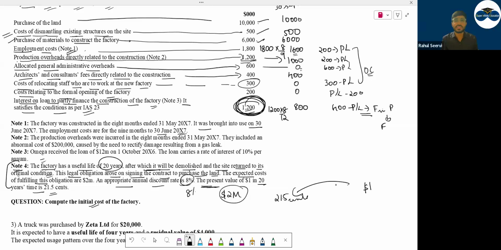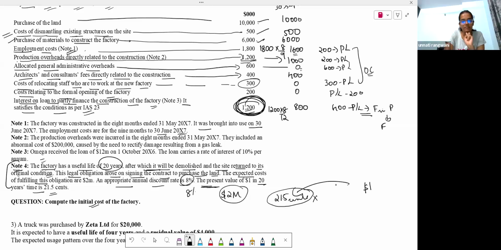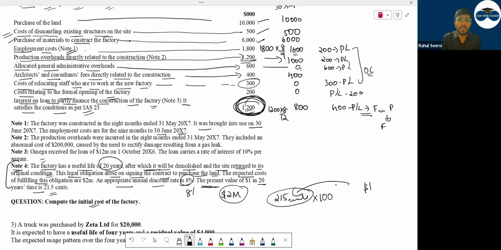Like in dollars, you have cents. So $1 is equal to 100 cents. 1 rupee is equal to 100 paisa. Same way. Now, if I want to convert this into dollar, what will I do? We'll cross multiply. Can I say directly I will multiply this by 100, so I'll get 0.215? I'll get this into dollars. Yes, you do cross multiply. $1 is equal to 100 cents. Here, how many cents is that? 21.5 cents. Do cross multiplication, you will get the dollar here.